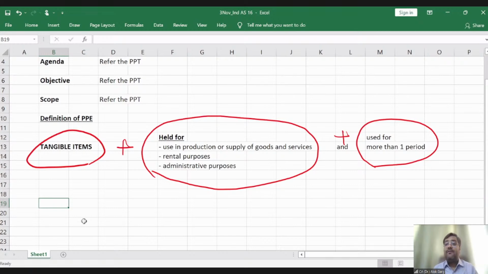Take cars for Maruti. So cars for Maruti are not PPE. They are inventory, right? These cars are not used in production or supply of goods and services. But the machinery which is manufacturing the cars in the Maruti factory, those machineries are, of course, defined as PPE, property, plant and equipment. Those assembly lines are defined as PPE, okay?